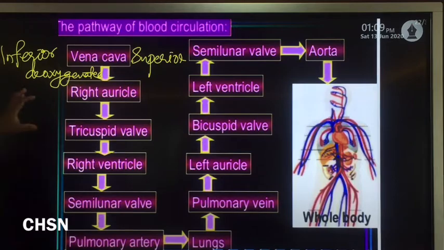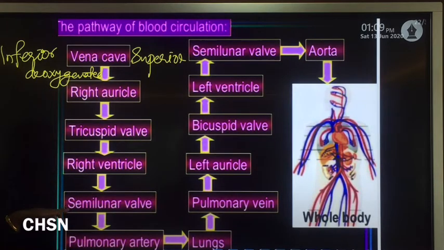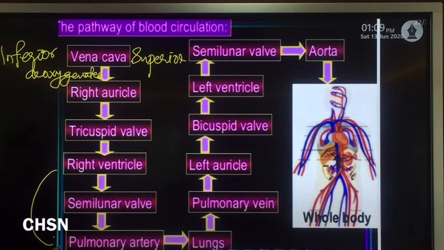When the right auricle contracts, through the tricuspid valve this blood moves to the right ventricle. Then when the right ventricle is filled and contracts, through the semilunar valve it enters the pulmonary artery, the only artery which carries deoxygenated blood.